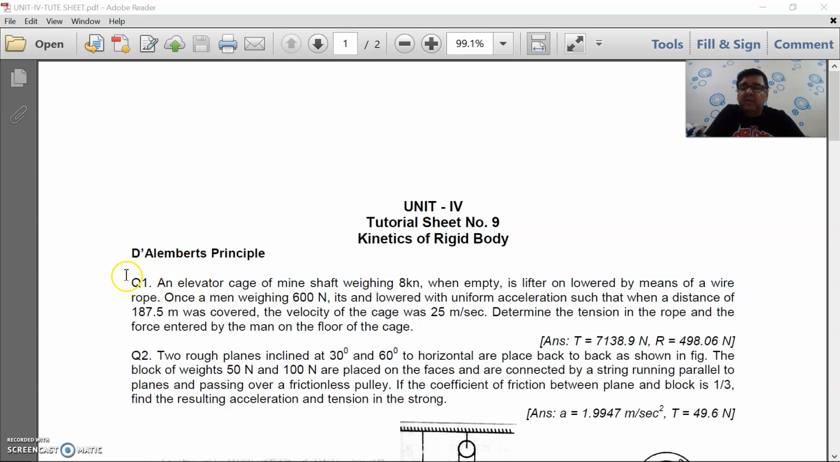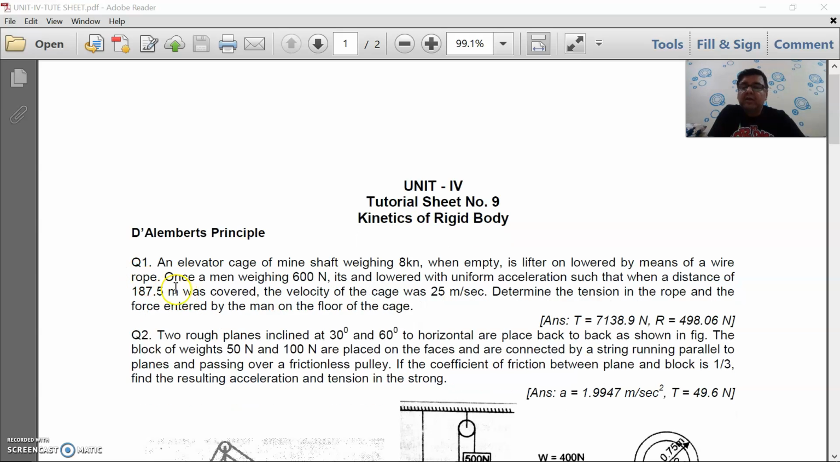So let us solve the numericals of D'Alembert's principle. First numerical, and first numerical is a very practical numerical that we actually feel. It is the practical experience which is felt by so many of us, right? Okay, let us first study this numerical.